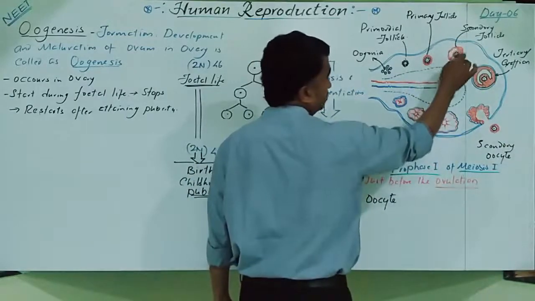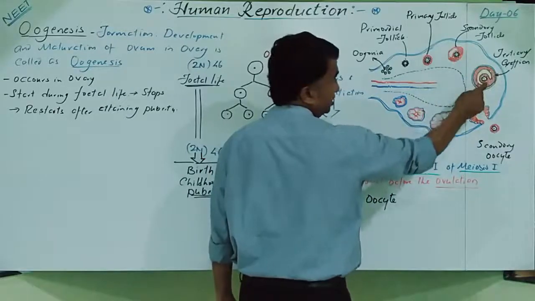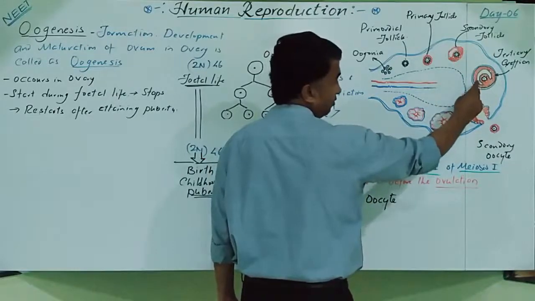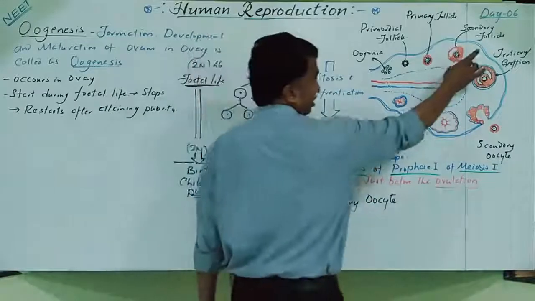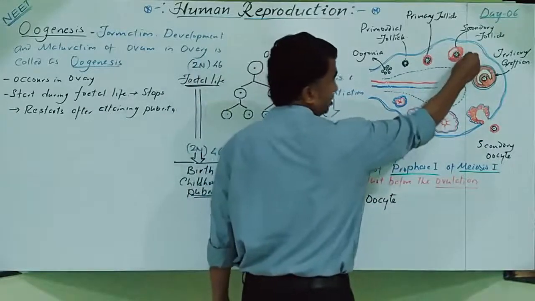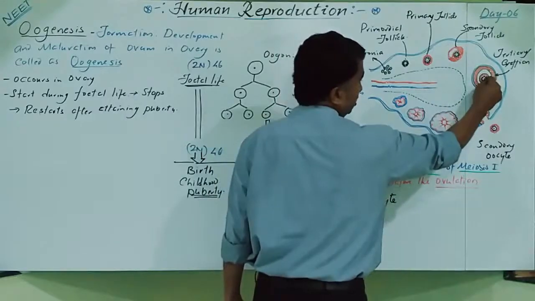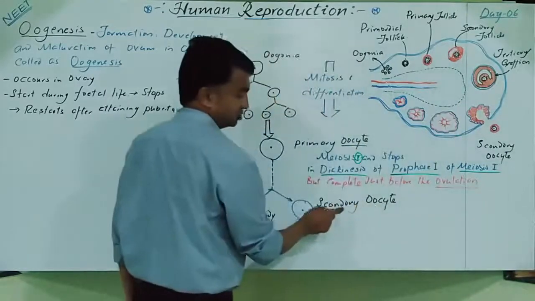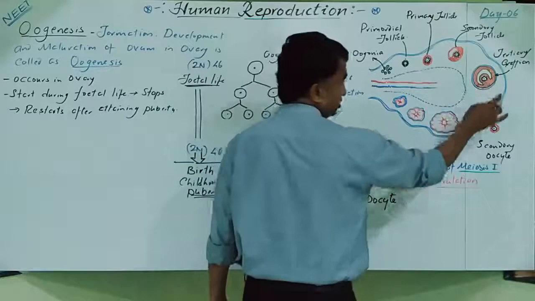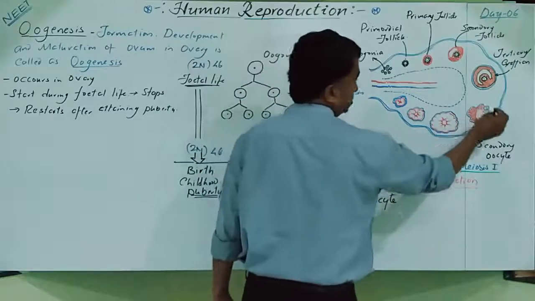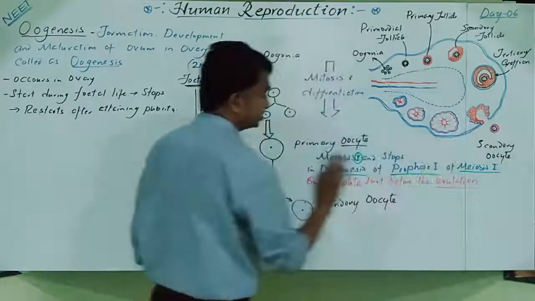So this is the secondary oocyte with the primary follicle. This is a tertiary follicle with secondary oocyte. Here meiosis occurs only after attaining puberty. Now this Graafian follicle including the secondary oocyte, this structure. Clear? So just before the ovulation, the secondary oocyte forms, then the secondary oocyte is released.